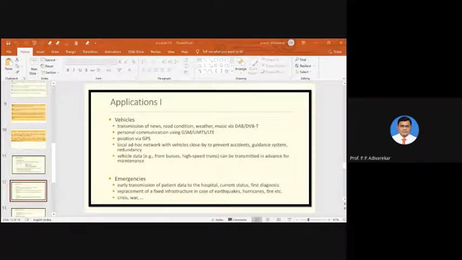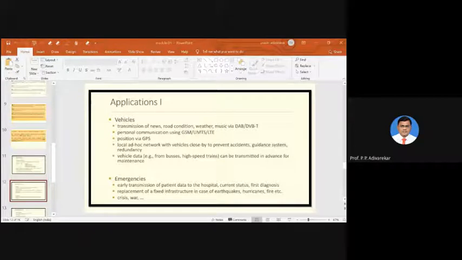Another application of emergencies is crisis and war. In a war situation, where infrastructure placement is not available or not possible for soldiers for communication, they can communicate through mobile communication or wireless communication equipped devices like walkie-talkies or some other available devices.